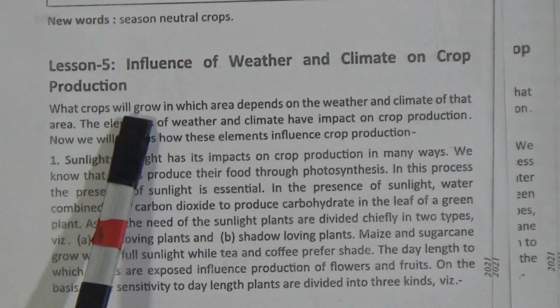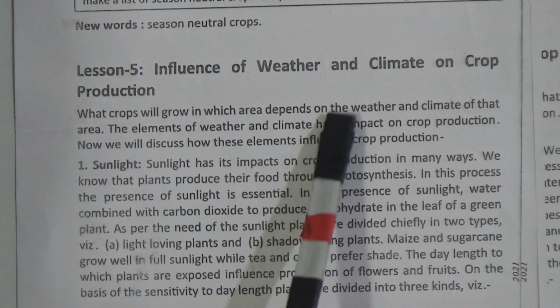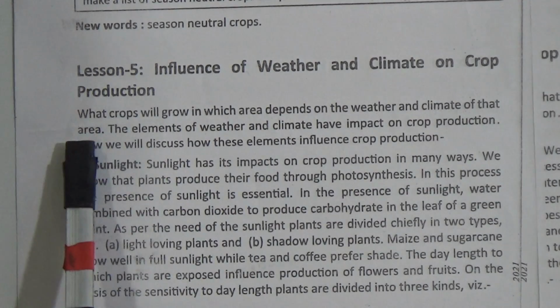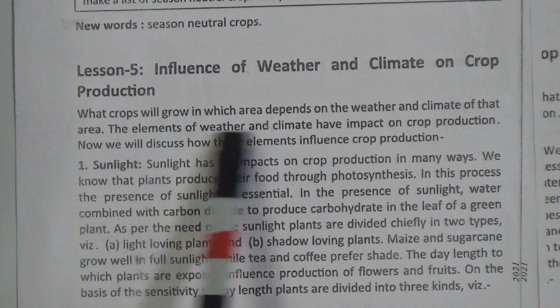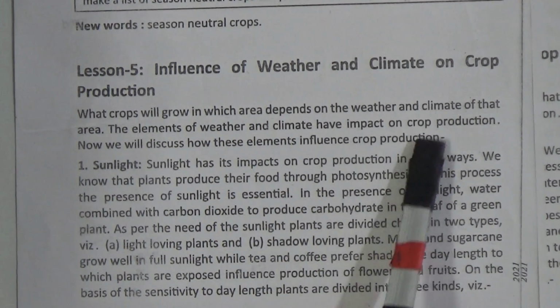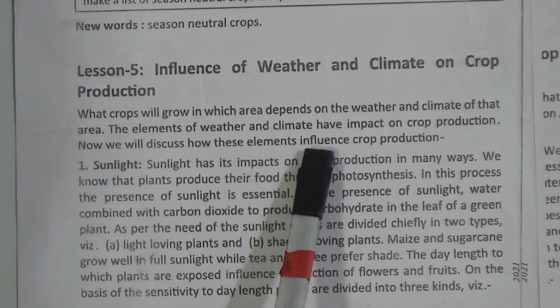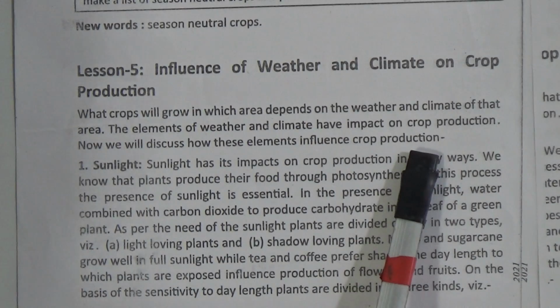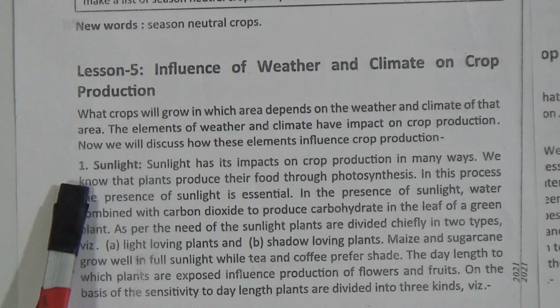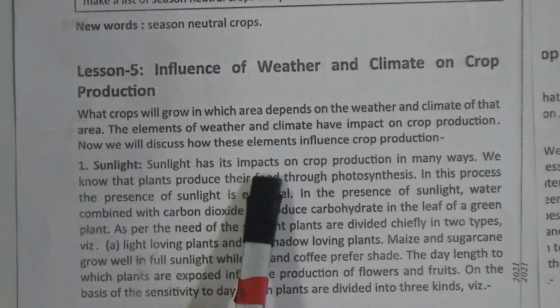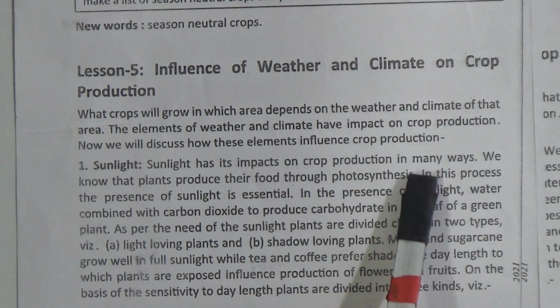What crops will grow in which area depends on the weather and climate of that area. The elements of weather and climate have impact on crop production. Now we will discuss how these elements influence crop production. Number 1, sunlight. Sunlight has its impacts on crop production in many ways.